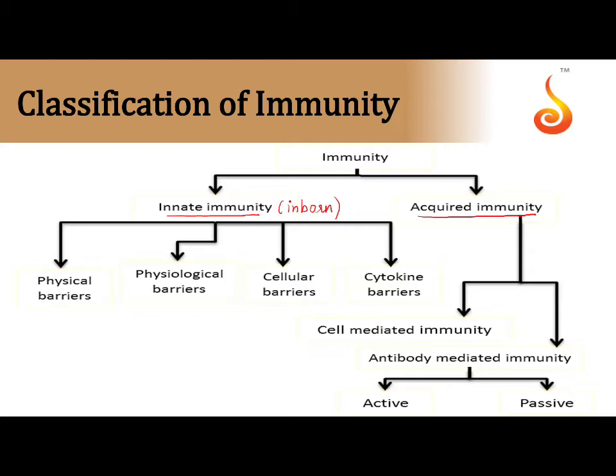The first among that is the physical barrier. It goes by the name. Here there is no reaction, no fight which takes place between the foreign antigen and the body. It is just a barrier which is present. For example, skin, mucus, these two become the most important types.